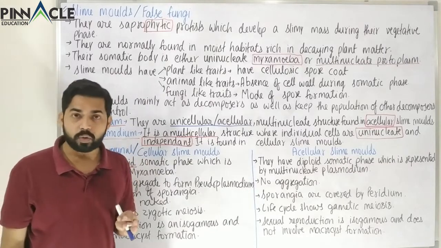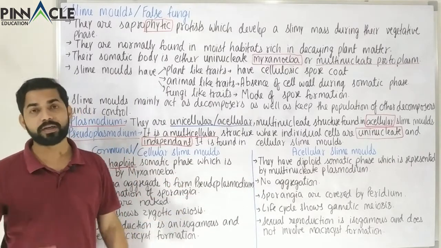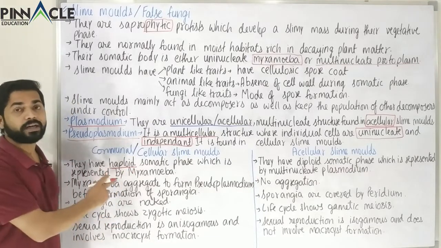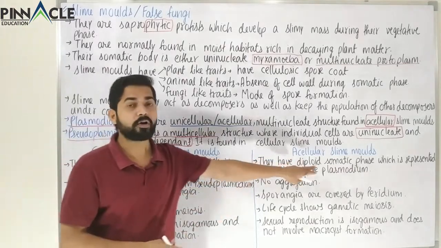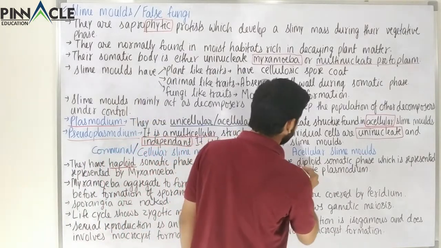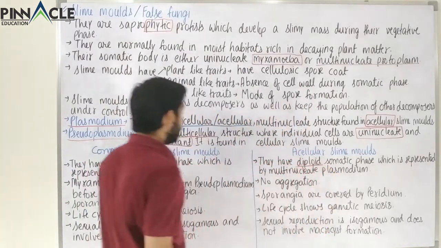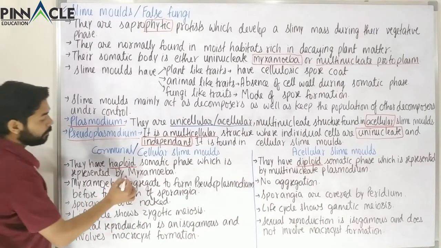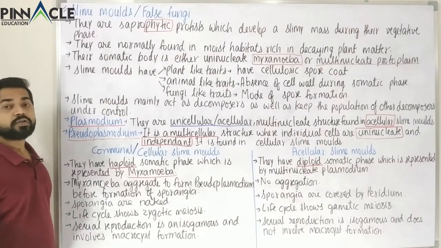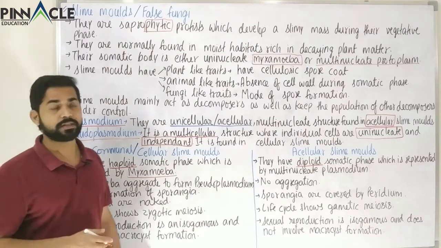Obviously in the zygote phase both will have the 2n number of chromosomes, but the normal somatic phase is haploid, that is n. It is diploid, that is 2n, or the normal number of chromosomes, and it is normally called as mixamoeba. We studied about uninucleate mixamoeba, so that mixamoeba is also unicellular.